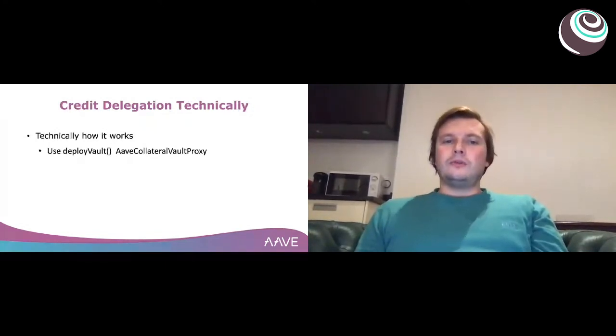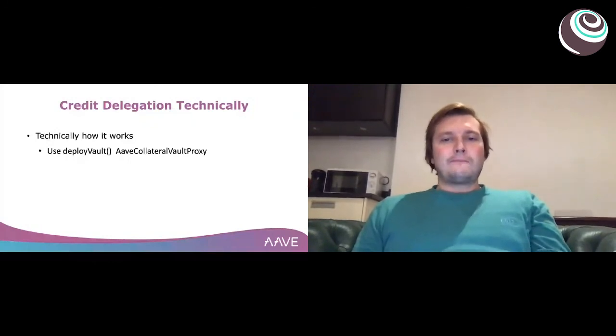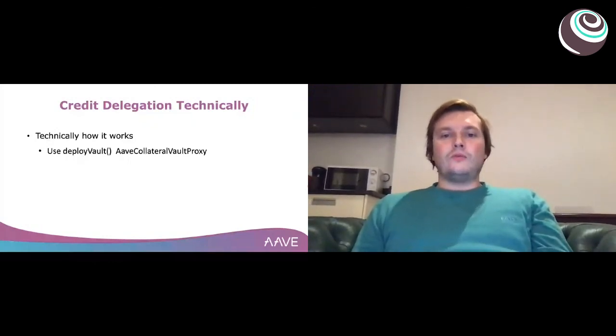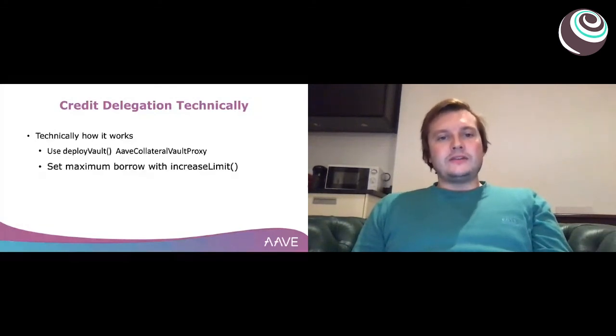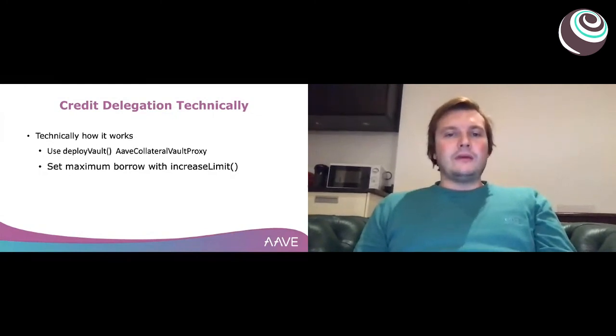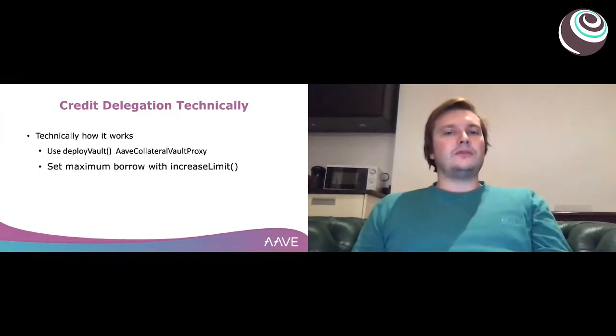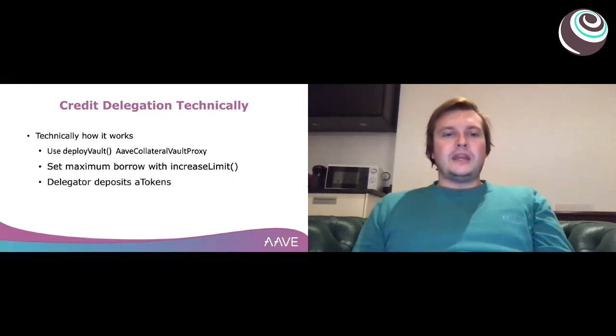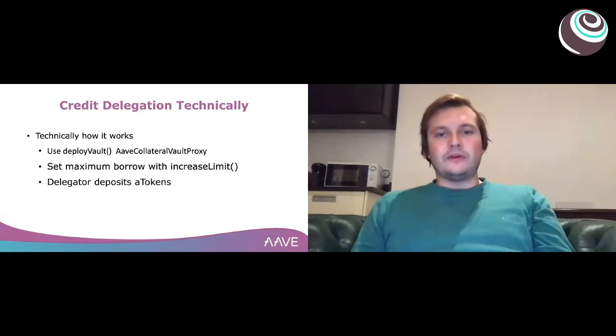When you deploy a vault, you create a new credit delegation vault, which will be the strategy to borrow and also the delegation of what kind of address can borrow from Aave. As a strategy with those parameters, you could set a maximum borrow and increase or decrease that borrow limit. And the delegators are technically using the A tokens that we previously discussed.